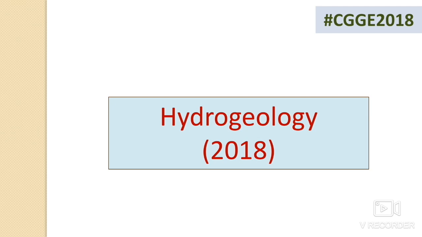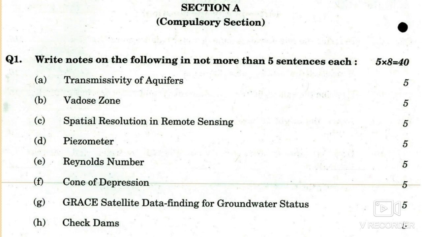And now we will talk about the hydrogeology section. Okay, so in the hydrogeology section, firstly we will talk about the compulsory part. So there are 8 questions. As you know, in the hydrogeology part you will get 8 questions generally of 5 marks each. So first one is transmissivity of an aquifer, Vadose zone, spatial resolution in remote sensing, piezometer, Reynolds number, cone of depression, GRACE satellite data finding for groundwater status, and check dams.